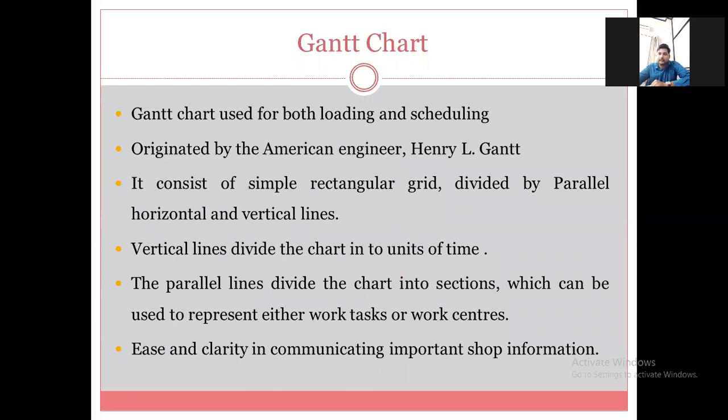Then give the next heading as Gantt chart.